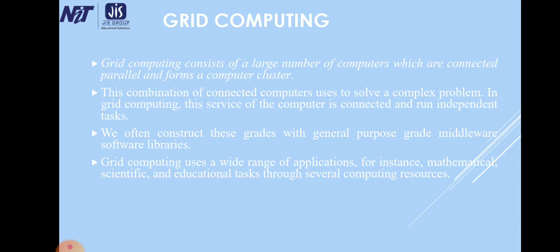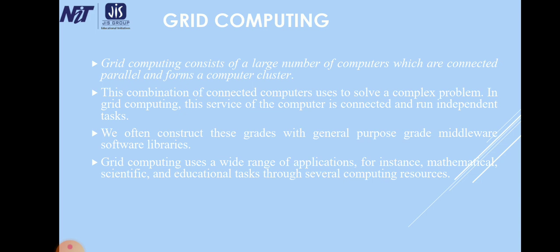The collective layer contains protocols and services that capture interactions among a collection of resources. Finally, the application layer contains the users' applications that operate within the grid environment.